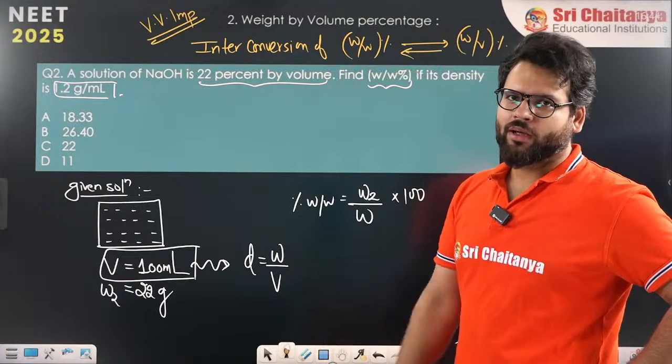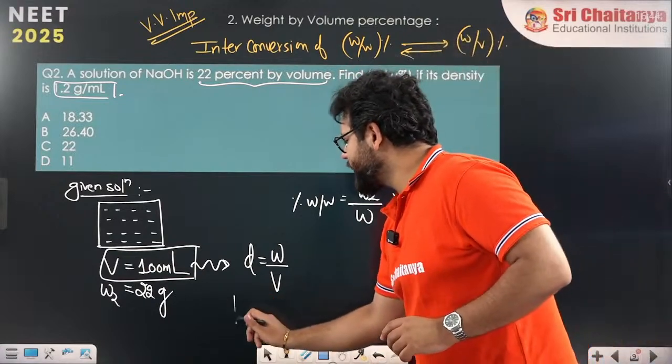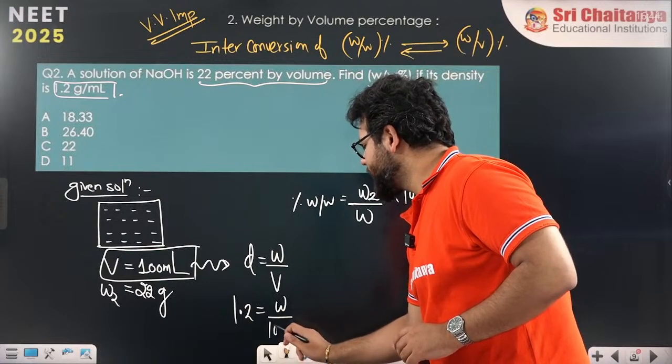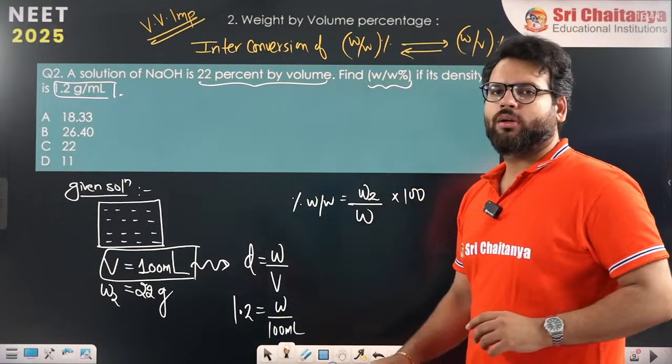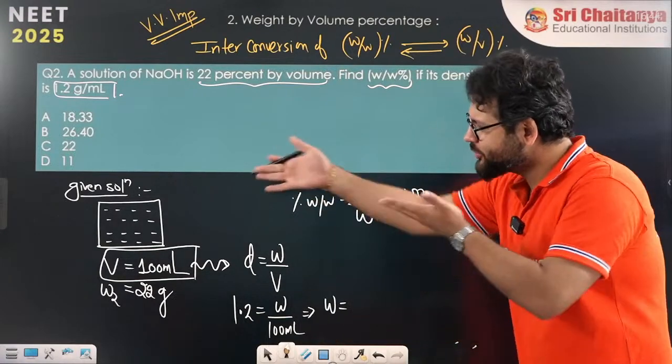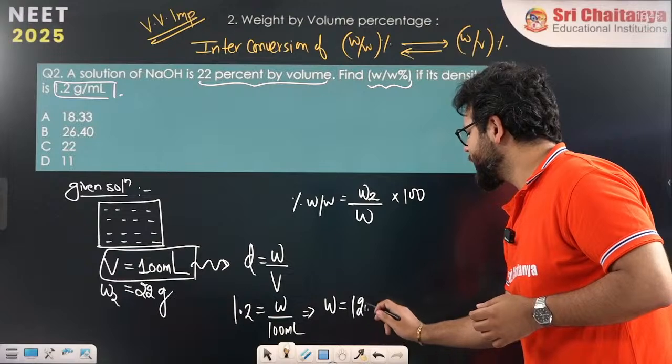Density is given 1.2, weight is W, volume is 100 ml. So from here I get weight of solution, exactly 120 gram.